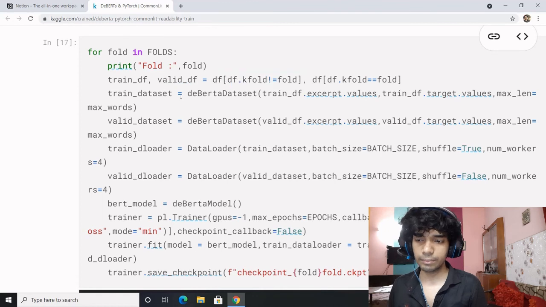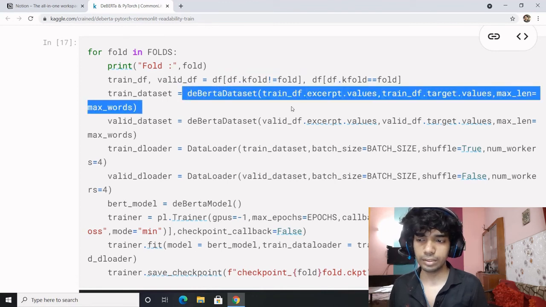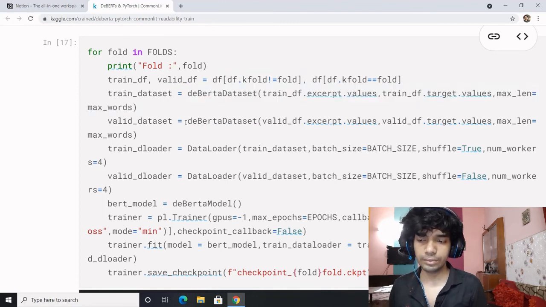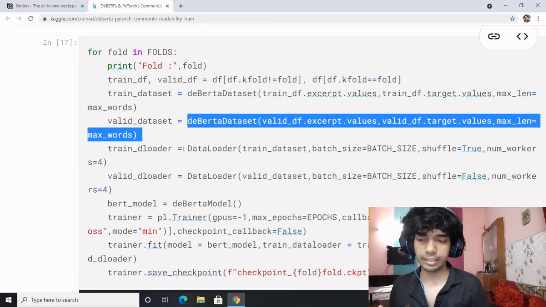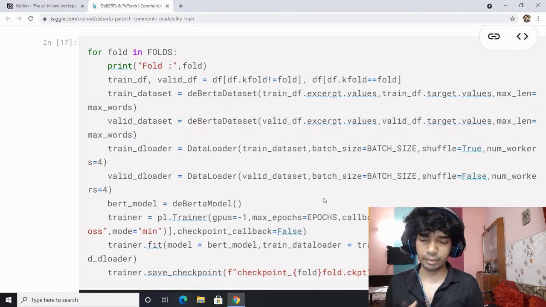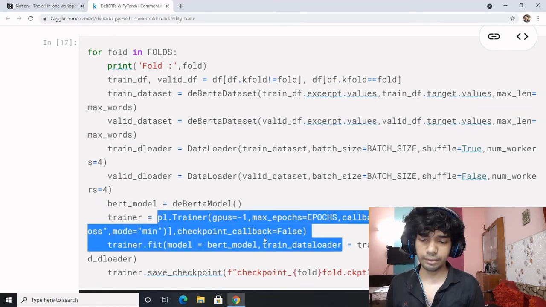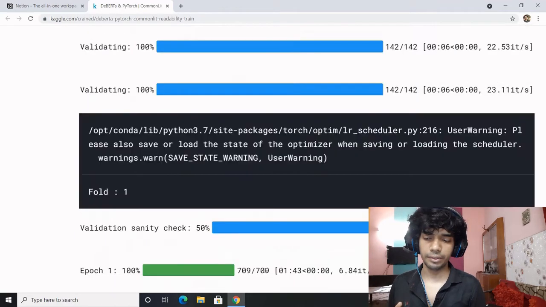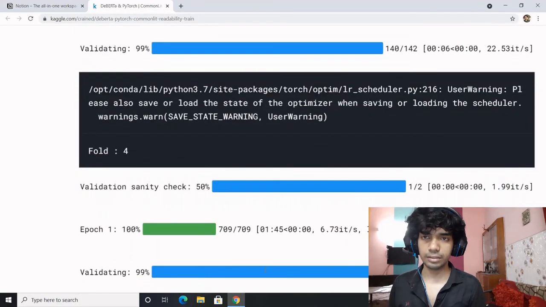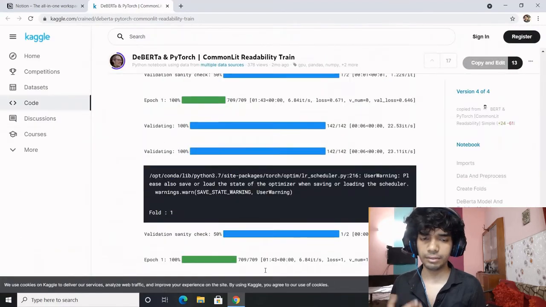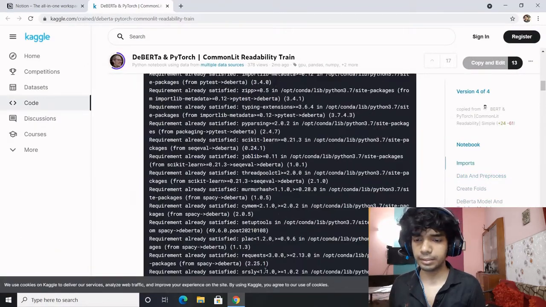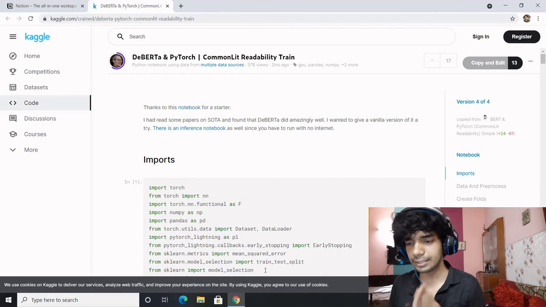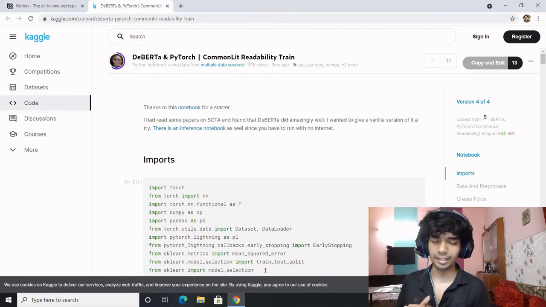Once it is done, you are obtaining the training dataset based on these data frames. So is the case with the validation dataset. Once the dataset is obtained, you are obtaining the data loader, you are obtaining the BERT model. With the help of PyTorch Lightning, you are defining the trainer. Trainer is fitting the model and saving the checkpoints. That is a good start, very beautifully written, and in the most concise manner possible. That's what it is.